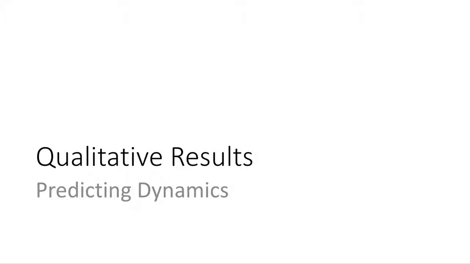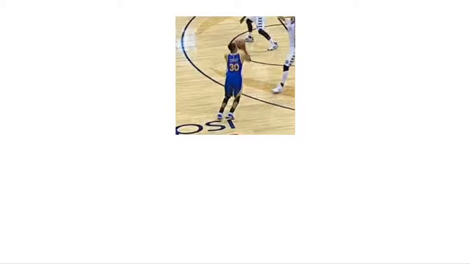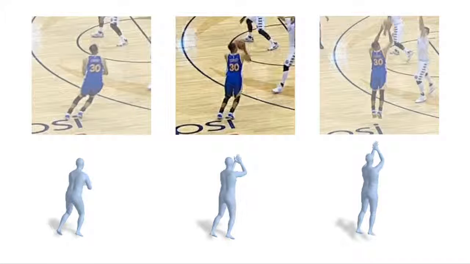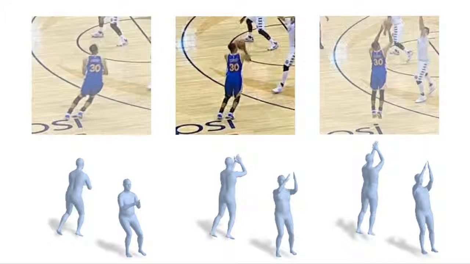Now, let's take a look at some examples in which our network hallucinates motion from a single image. Here, we see a single frame of a basketball player. Our model predicts the 3D pose as well as the poses in the surrounding moments. We can compare this to the actual images 5 frames in the past and future. Since our model makes 3D predictions, we can view the meshes from a different angle. Here, the model learns to perform a wind-up and follow-through for the pitch.